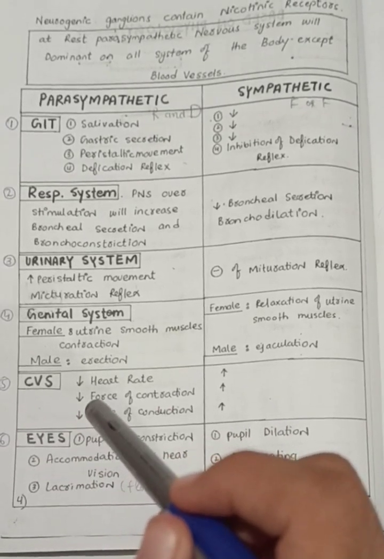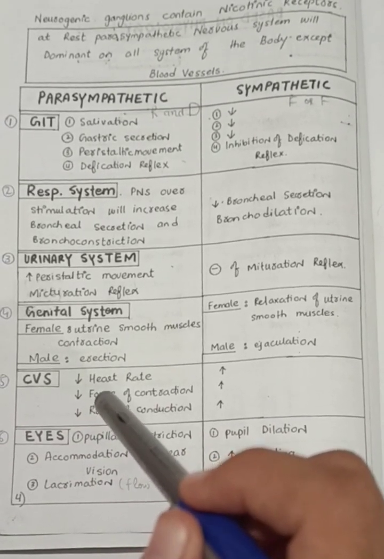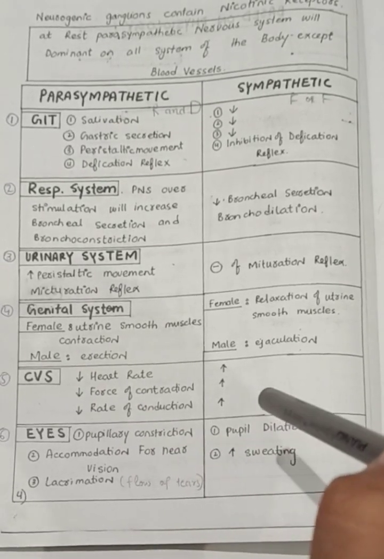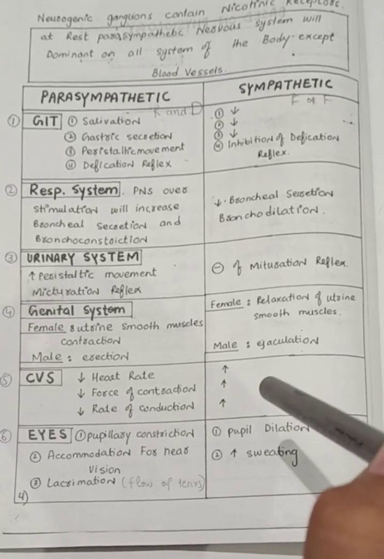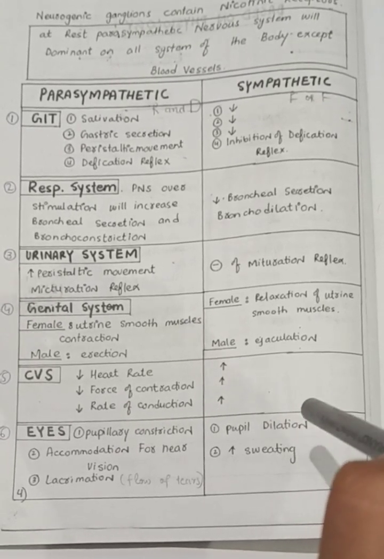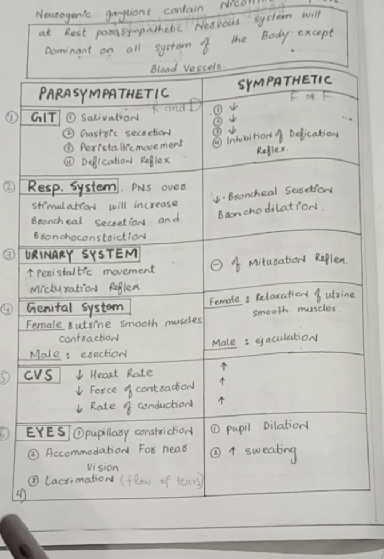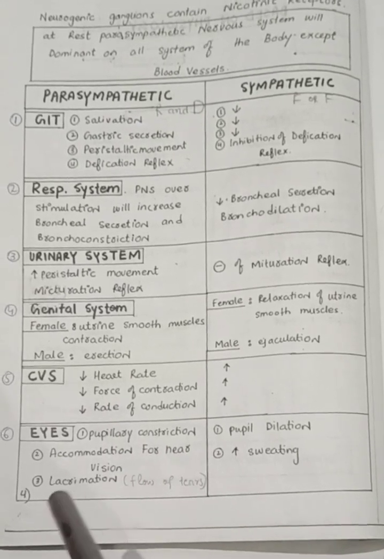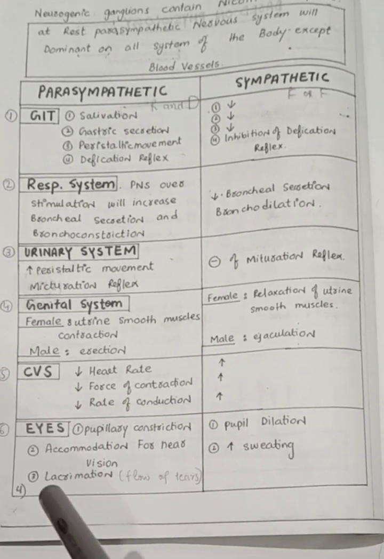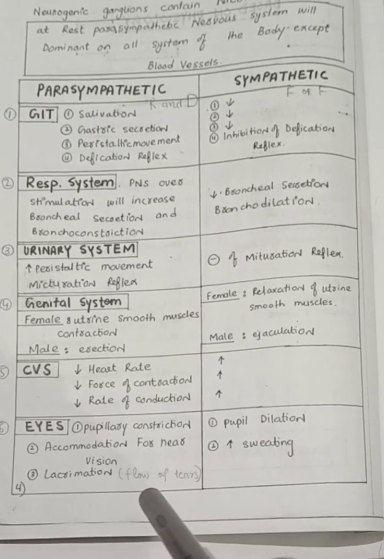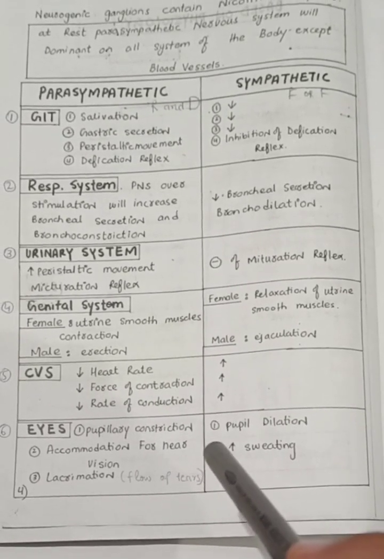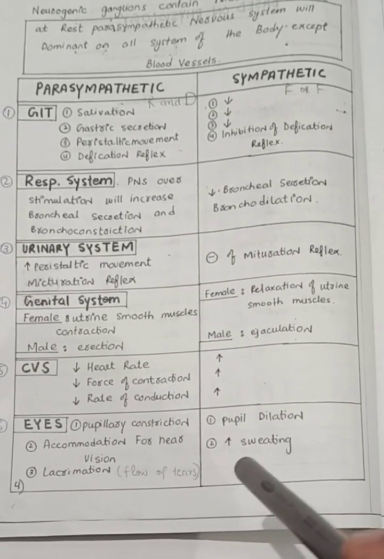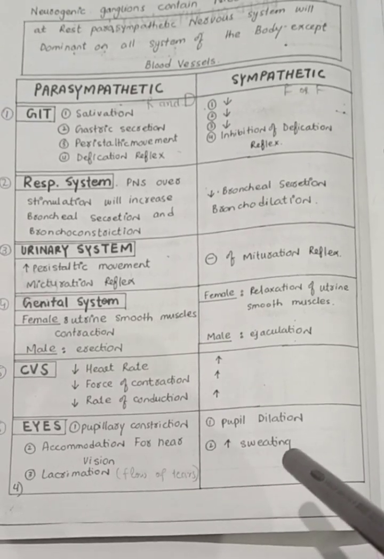In the CVS of the parasympathetic nervous system, heart rate decreases, force of contraction decreases, and rate of conduction decreases, while the sympathetic nervous system increases heart rate, force of contraction, and rate of conduction. In the eye, in the parasympathetic nervous system, pupillary constriction occurs, accommodation for near vision occurs, and lacrimation also occurs. Lacrimation means flow of tears. While in the sympathetic nervous system, pupil dilation occurs and increased sweating occurs.